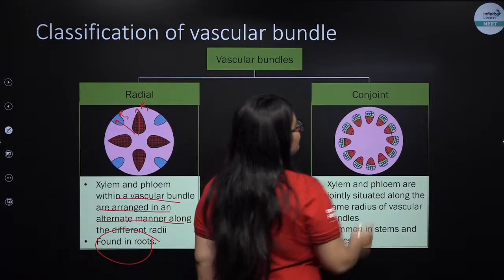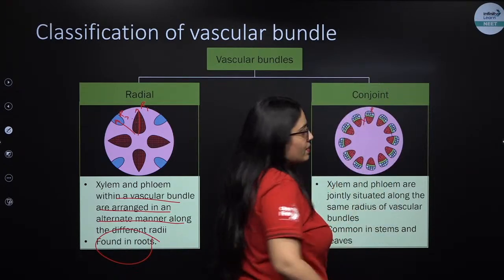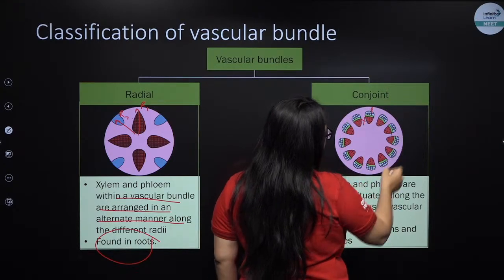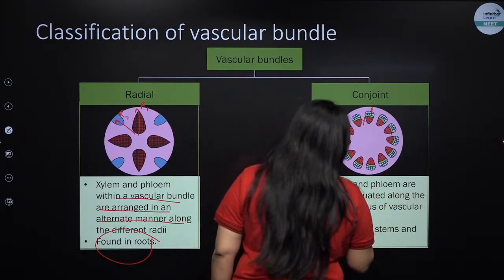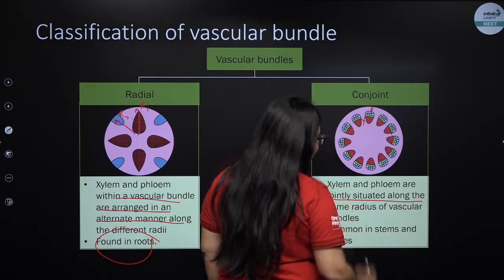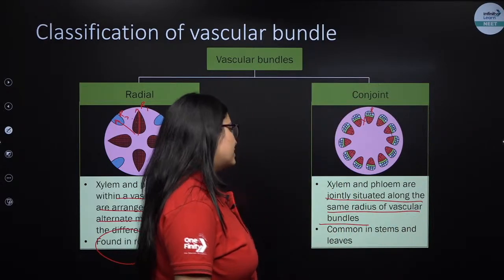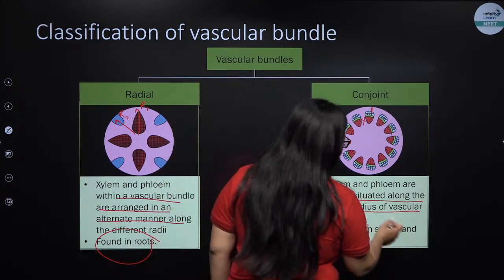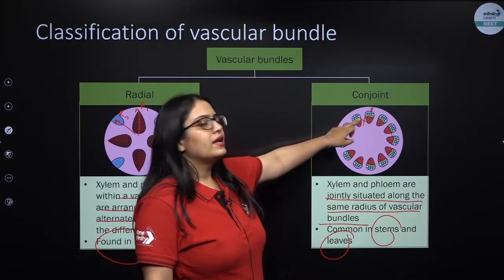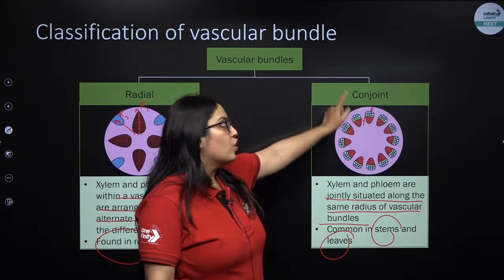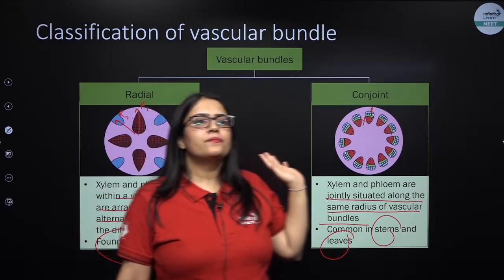Conjoint means where xylem and phloem are present on the same radii, and if you see there is a green strip in them, that means they are open type. So xylem and phloem are jointly situated along the same radii of the vascular bundle. Such type of vascular bundles are considered conjoint, and they are commonly seen in stem and leaves. Do not forget, conjoint open in dicot stem, conjoint closed in monocot stem. Is this much clear?